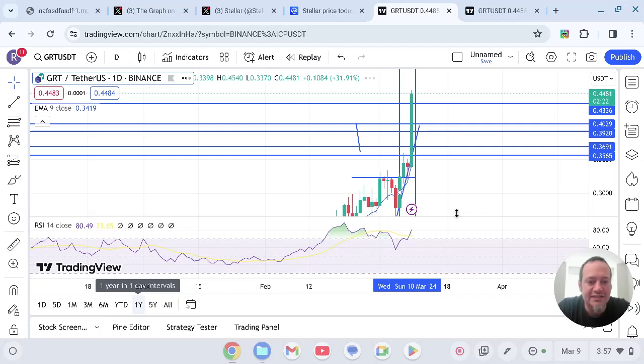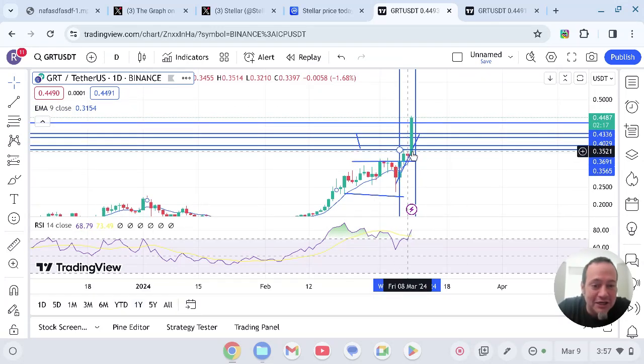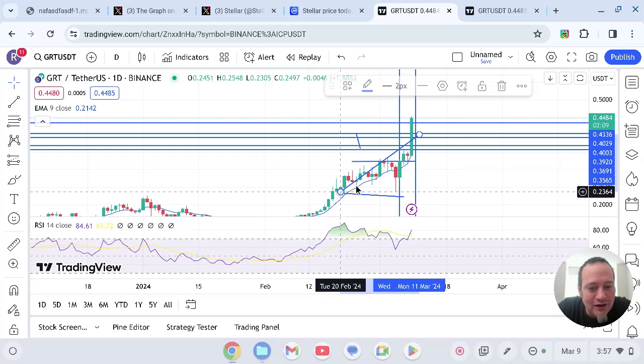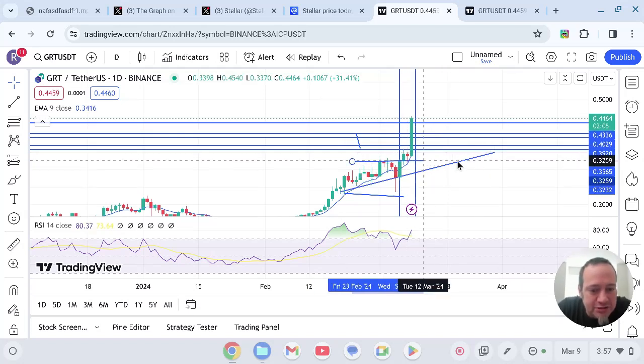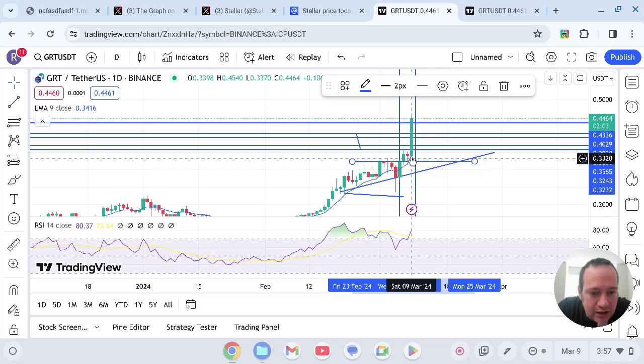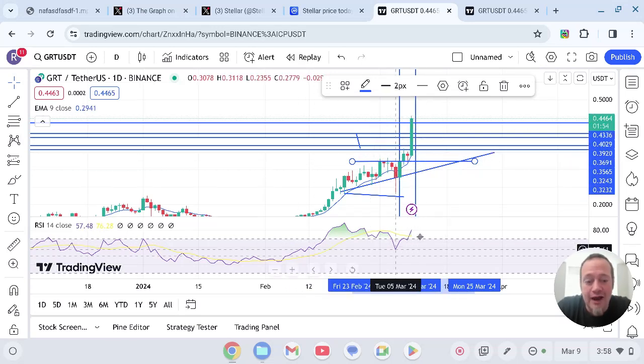Now, if we move out to this daily, as you see, this candle is absolutely crazy. And look at my chart. This ascending triangle breakout thing here that we had way back here. I don't know why it's like that, but yeah, this ascending triangle, boom, nice, beautiful breakout of that ascending triangle. We move up, another ascending triangle breakout to the upside. I'm really loving these big moves.